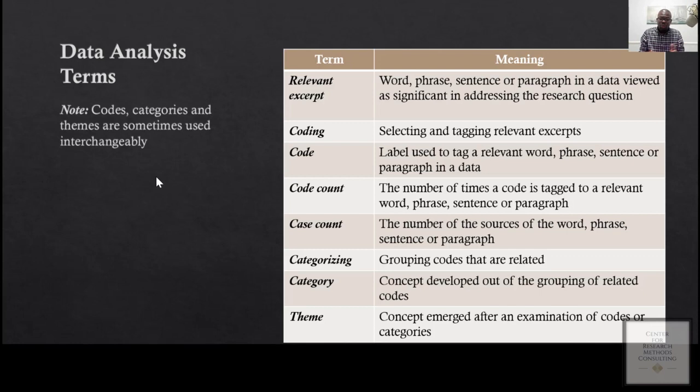And you can even call the code a category. But in a traditional way, you start developing codes and then you categorize the codes to come up with categories, and then you move further and develop themes based on the categories that you have. So that's all about the terms. And take note of these terms, because when we start the practical application of how data is analyzed, we'll be using these terms. So just take note of them.